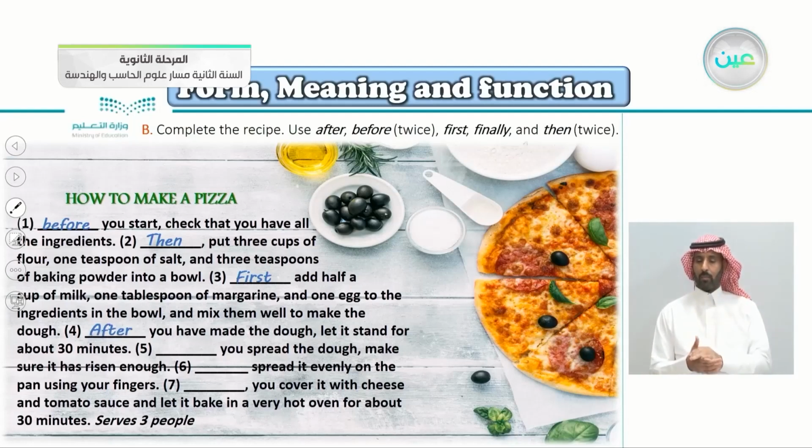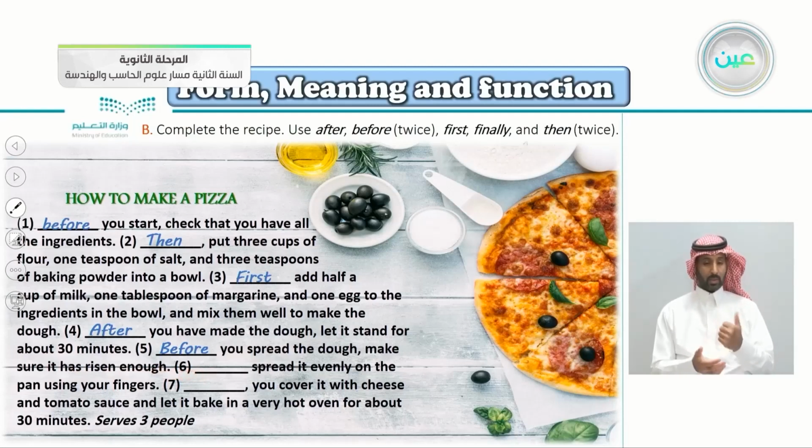Number 5 here, you spread the dough. Very good. Before you spread the dough, make sure it has risen enough. So before you do something, make sure about something else.